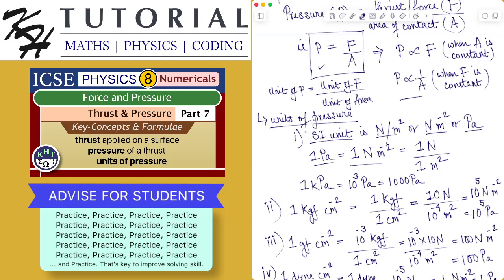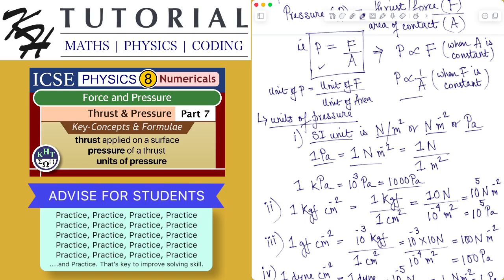Now there is a bigger version of the unit Pascal, that is kilopascal. As you know, small k stands for 10 to the power 3. So 1 kilopascal is nothing but 1000 Pascal, that is 10 to the power 3 Pascal. Mainly the standard unit of pressure is normally Pascal or 1 Newton per meter square.